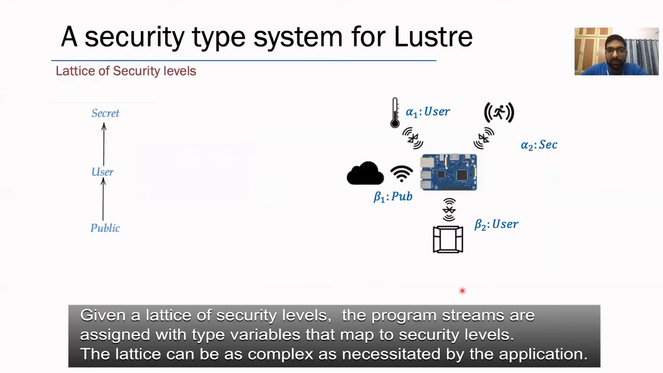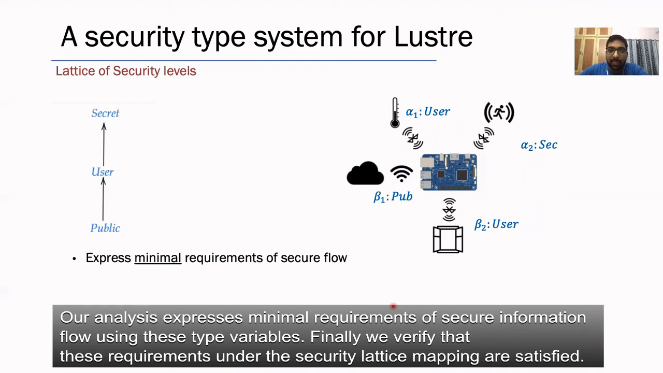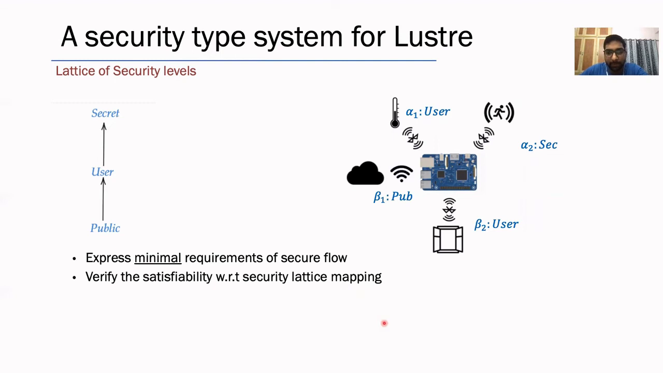Given a lattice of security levels, the program streams are assigned type variables that map to security levels. The lattice can be as complex as necessitated by the application. Our analysis expresses minimal requirements of secure information flow using these type variables. Finally, we verify that these requirements under the security lattice mapping are satisfied.